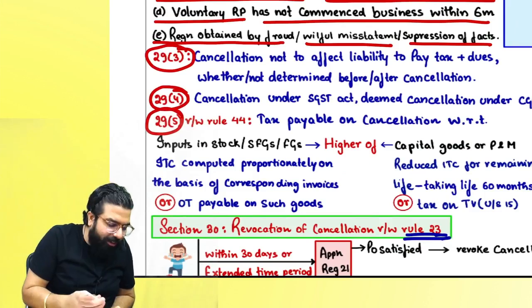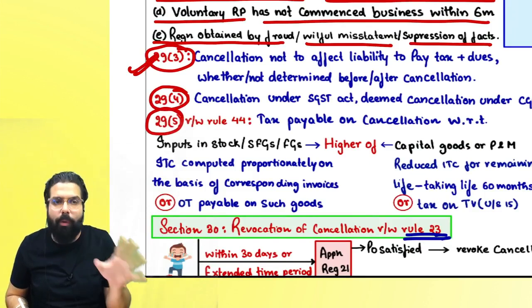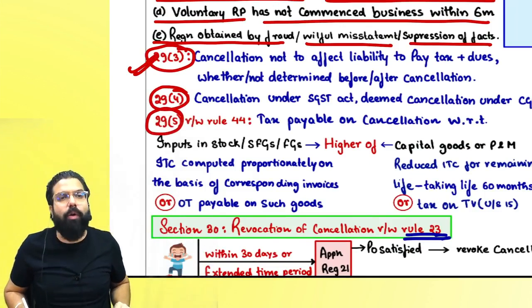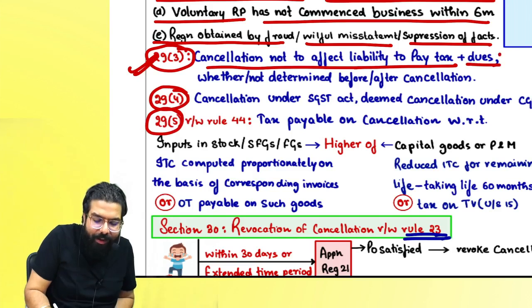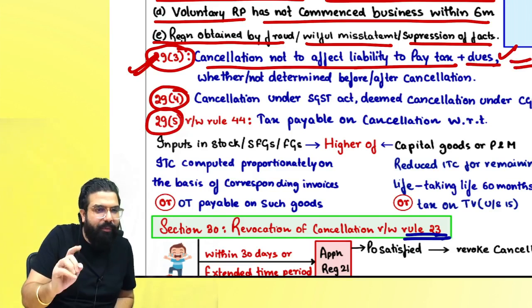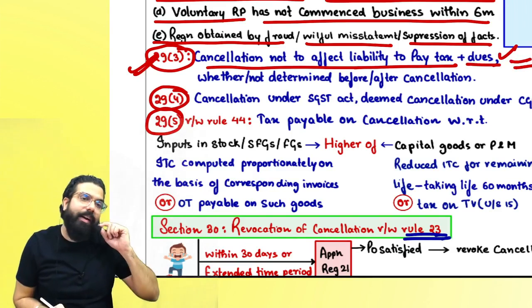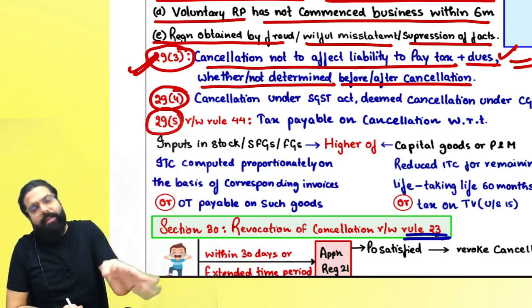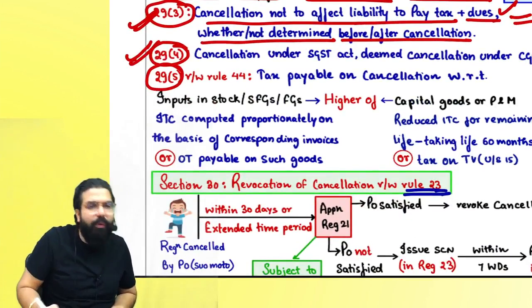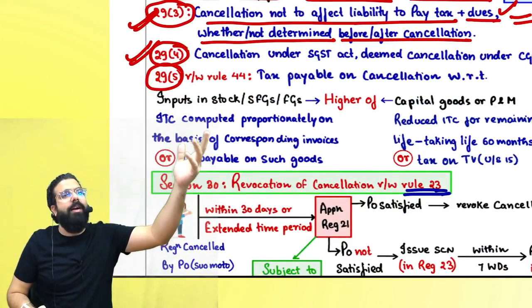Sir, my registration is cancelled. I have collected 5 crore rupees, I'll put it in my pocket and go home. No, no. Section 29(3) says cancellation does not affect the liability to pay tax and dues, that is interest, penalty and late fee, etc. You will have to pay all the tax, interest, penalty and late fee, whether determined before or after cancellation. The next one is 29(4): cancellation under the SGST Act is deemed cancellation under the CGST Act also.